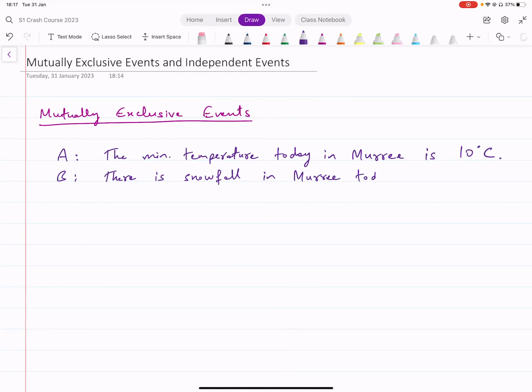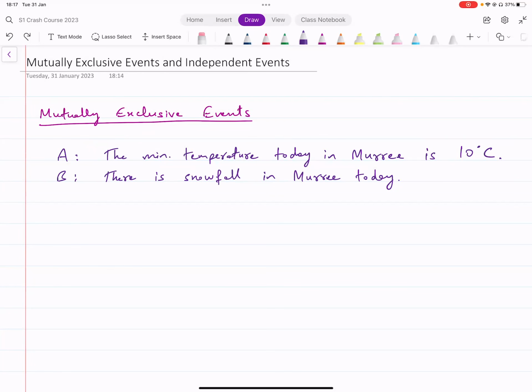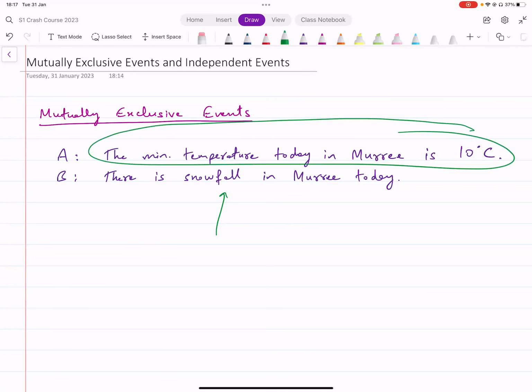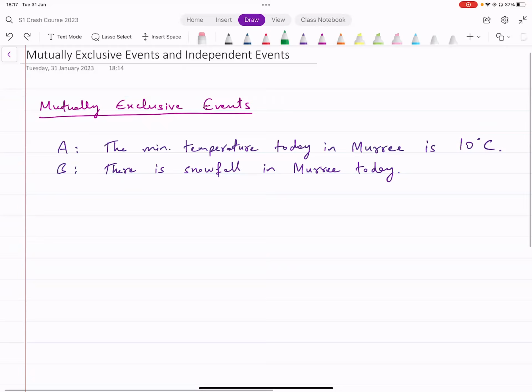These are two events. Now, if the minimum temperature is 10 degrees Celsius, there is no probability of snowfall. And if there's snowfall in Murree today, then the minimum temperature cannot be 10 degrees Celsius. So these two things cannot happen at the same time. All right. So what we say about these two events is that they are mutually exclusive. If one event happens, the other cannot happen. All right. So that's how we explain this.